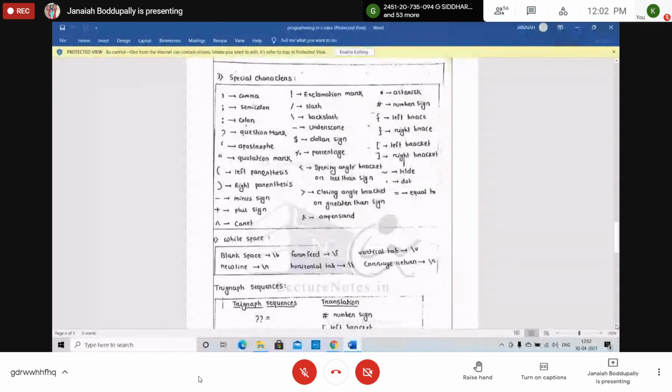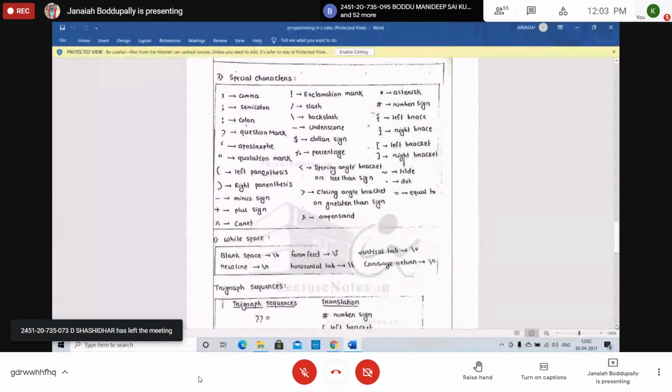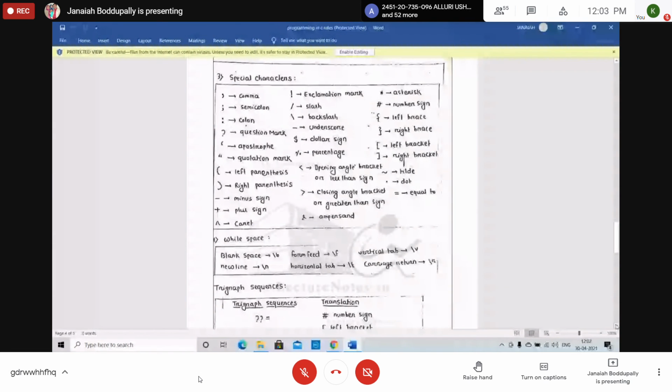Asterisk is the multiplication symbol, we use it as the multiplication symbol also. Number sign, opening curly bracket, left brace, right brace, square brackets, opening and closing, equal symbol. All these are called special characters in C.